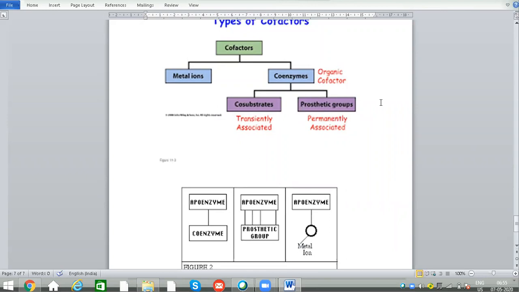Prosthetic groups are tightly bound groups. Here we can see the apoenzyme, which is tightly bonded with a group called the prosthetic group. If the coenzymes are loosely or slightly bound with the apoenzyme, then they are called co-substrates.